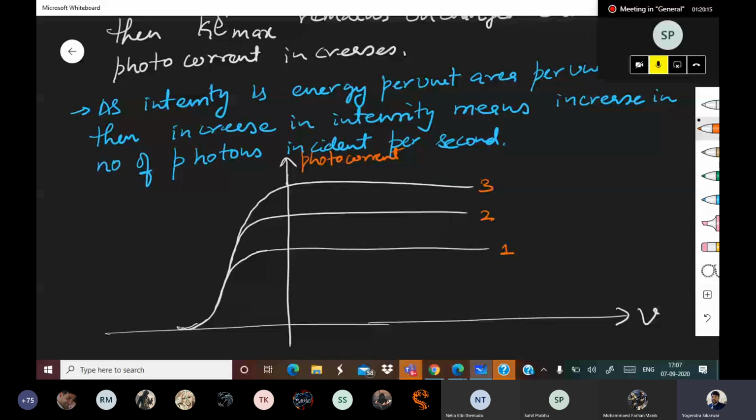What you can observe is that photocurrent is increasing in each case. This is your Vs, stopping potential. If here intensity is I1, here I2, here I3, then I3 is greater than I2 is greater than I1.